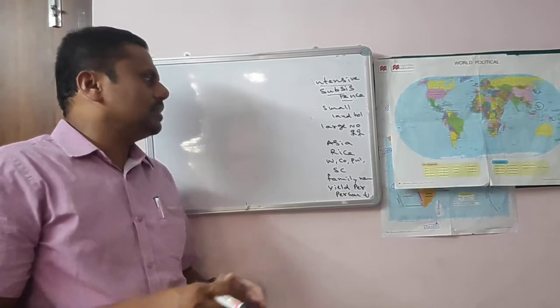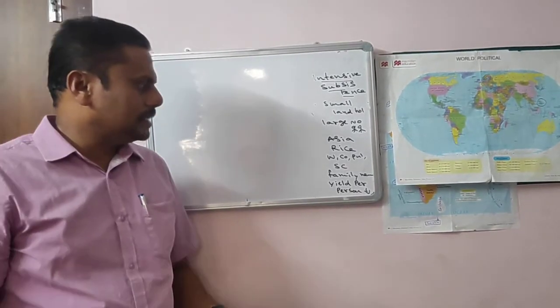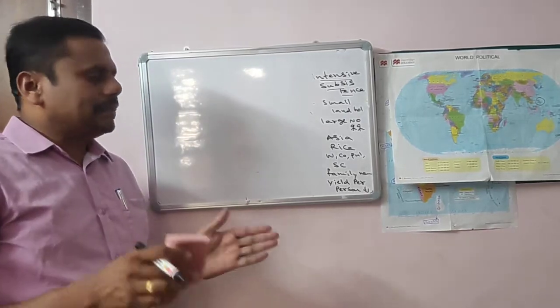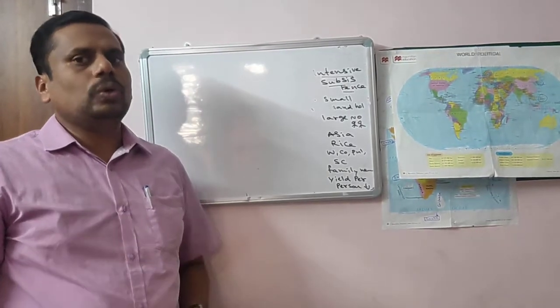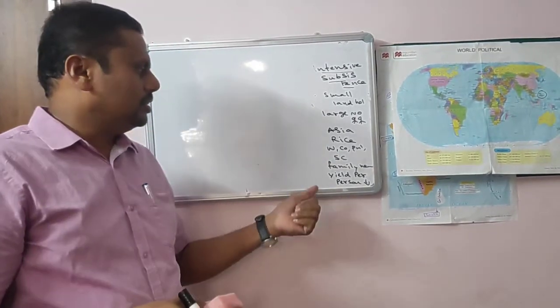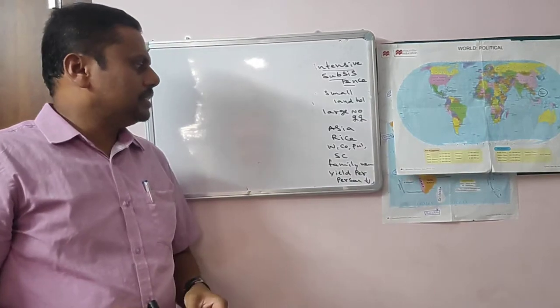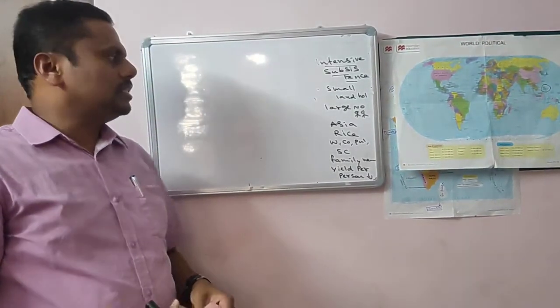In this intensive subsistence agriculture, the family members also participate, and the yield per person is low. Yield per hectare is more in this type of agriculture. Why? Because more people are involved.